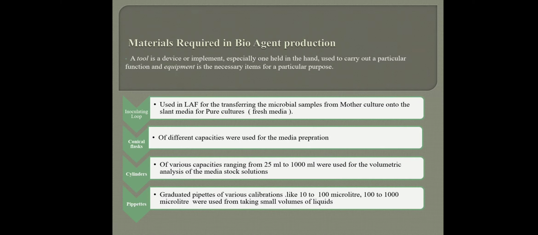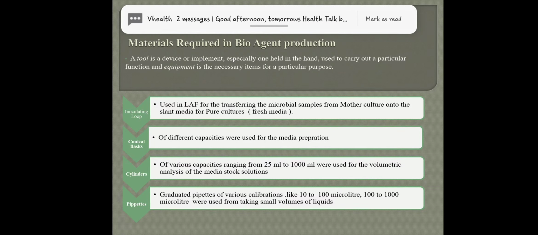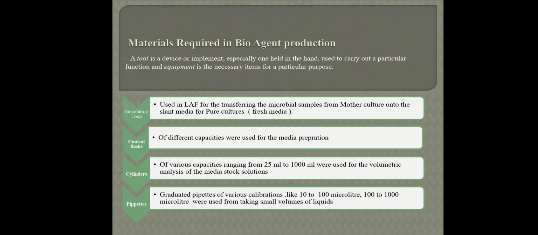We also use different capacities of conical flasks, petri dishes and cylinders, ranging from 25 ml to 1000 ml, for volumetric analysis of the stock solutions. We also use graduated pipettes, 10 to 100 microliter and 100 to 1000 microliter, for taking small volumes of liquids. These are the tools which are required in carrying out the procedure of inoculating our pathogen.